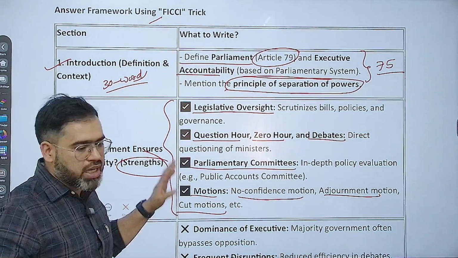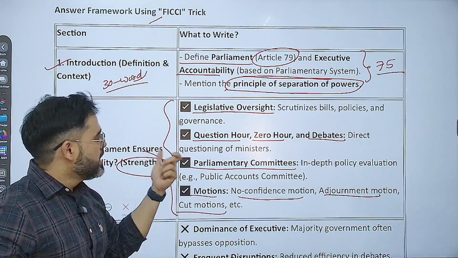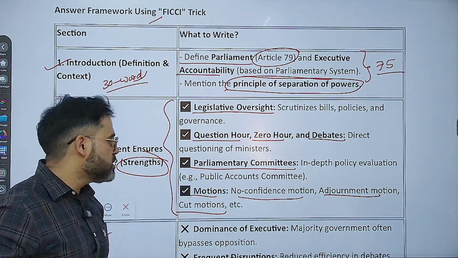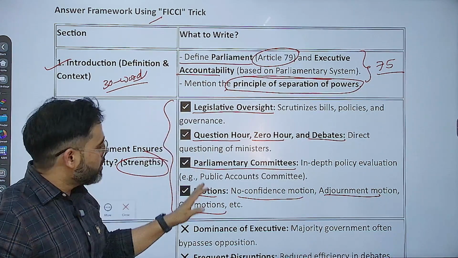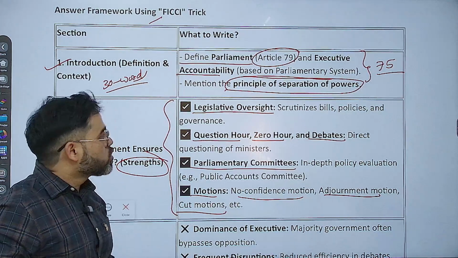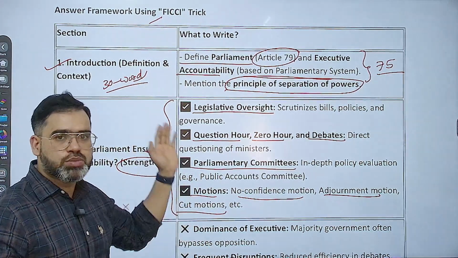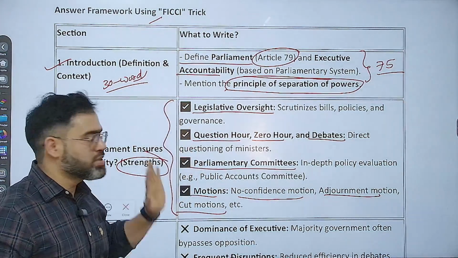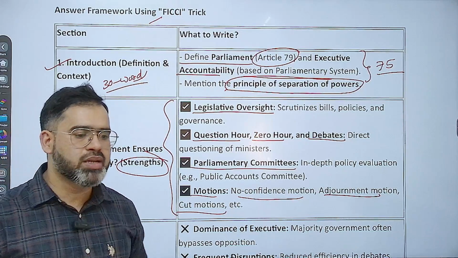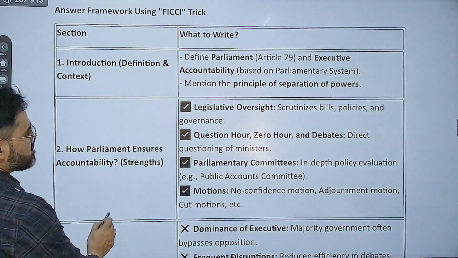Is this clear now? So we know all the strengths. First is legislative oversight, second is question hour, zero hour, debates, third is parliamentary committees, and next is motions. If you are able to note down all these things in your class notes, it will become easier: if any question comes related to parliament and the executive, you have to mention the same content only. A little bit the question can go here and there, but the answer will remain the same. So this is the first part, that is strength, we have covered.